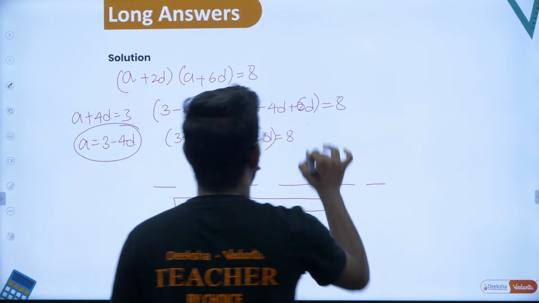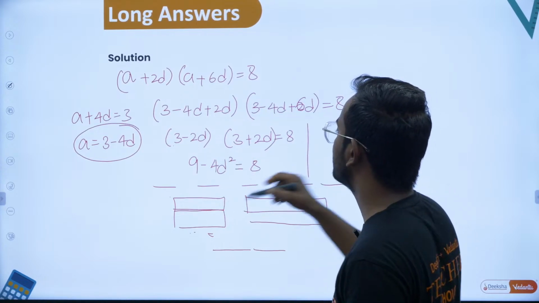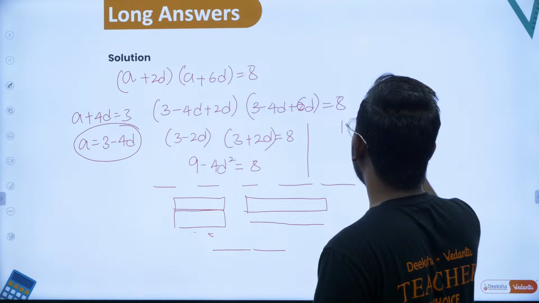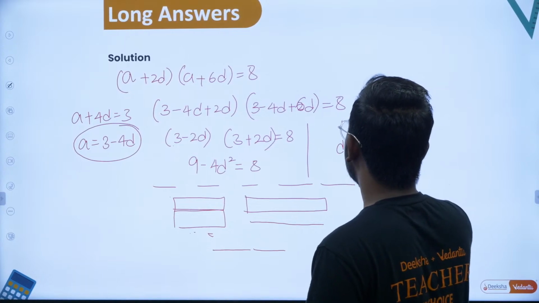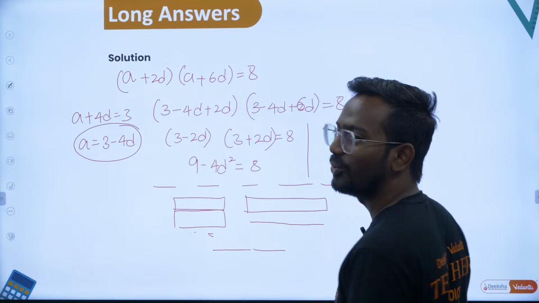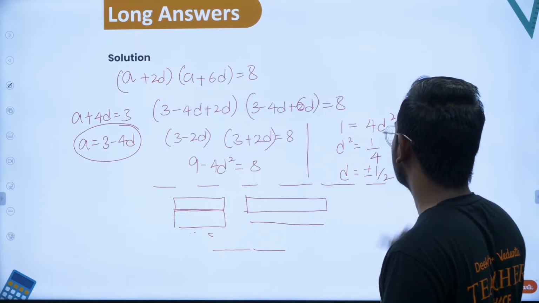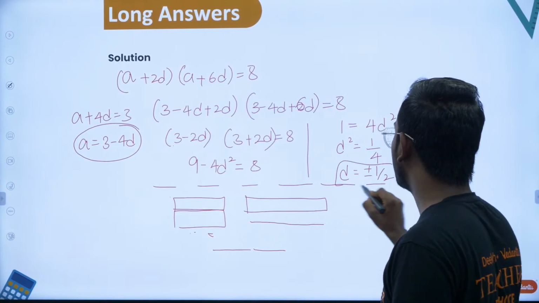From here, if you take 4d square on the right side, you will have 9 minus 8, that is 1 is equal to 4d square, that is d square is equal to 1 by 4, or d is equal to plus or minus half. You've got two values of d.